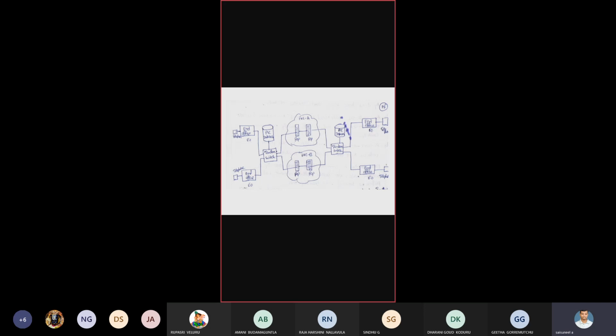Similarly, Krishna district also has a number of mandal headquarters all connected together, and a tandem switch is available in Vijayawada. The Tirupati tandem switch is connected to the Vijayawada tandem switch by using IXCs. In between, Nellore district is there, which has another tandem switch. Prakasam district also has a tandem switch. All tandem switches are connected by using inter-exchange carriers.